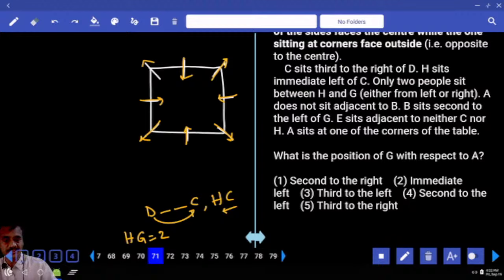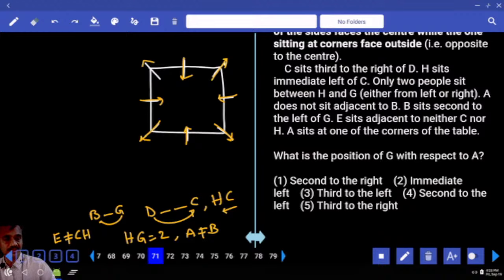And A does not sit adjacent to B. Now A and B are not adjacent to each other. And B sits second to the left of G. Where is this B? B is seated second to the left hand side of G. Then E is not adjacent to C and H. And A sits at one of the corners of the table. That is different information, but there is no information in link with A.